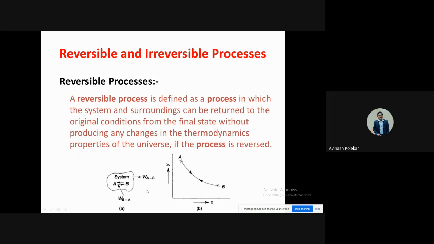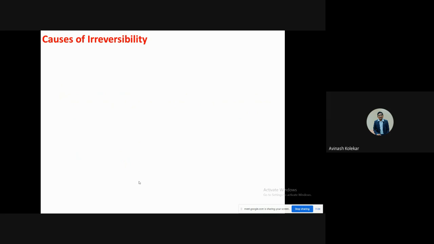Now, but in actual conditions, this type of process is very difficult. Though these processes have some importance, and we say that reversible processes are the most efficient processes. Why are we studying them? Because those are the most efficient processes, and we are going to prove it. But still it is very difficult to achieve, so you should not forget that. So why don't we have all reversible processes? There are certain reasons, or causes, due to which it is very difficult to achieve.